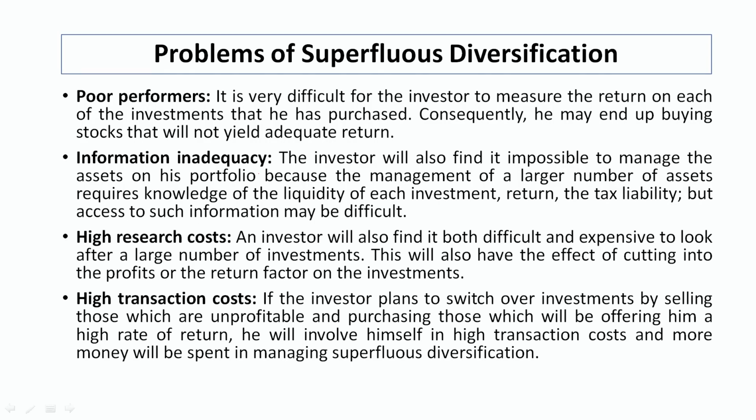Second, information inadequacy. There are chances that a lack of information is available to the investor regarding a particular security, and it may cause certain problems to the investor. High research cost. If he wants to get all sorts of information about a particular security, in that case he may bear a certain amount of additional cost related to that security. Then high transaction cost. Having 10 to 20 securities in a portfolio becomes a lengthy process for the investor, because he has to bear lots of transaction cost on individual securities.